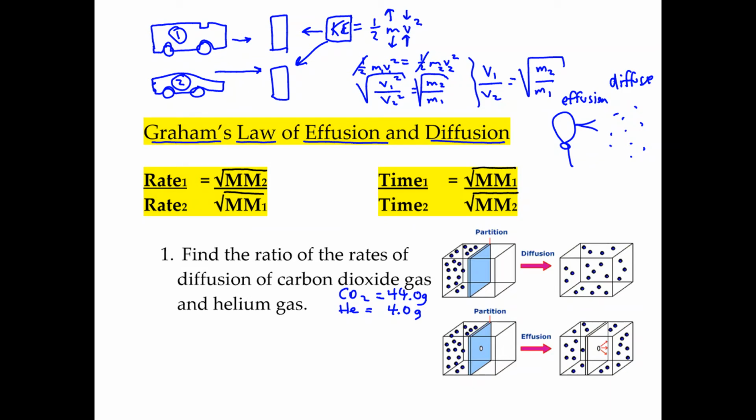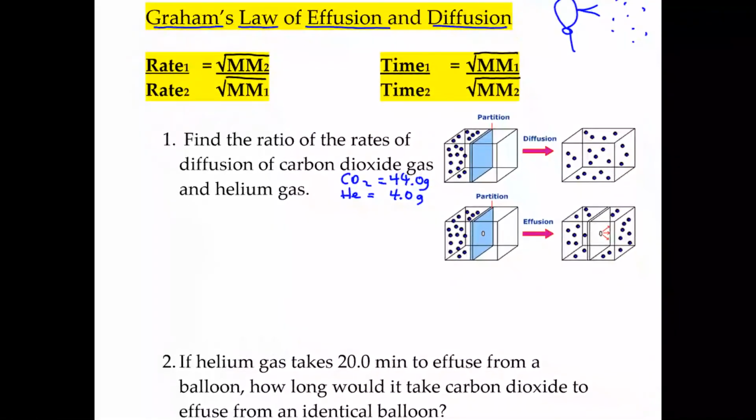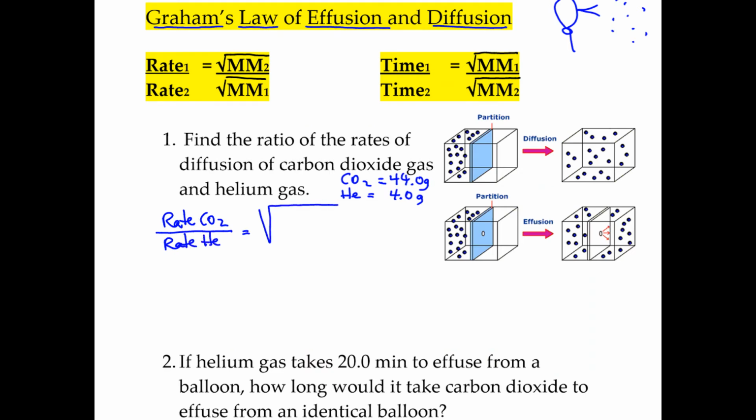So since the question is asking for a rate of carbon dioxide to helium, we're going to do that order. So we're going to say the rate of CO2 divided by the rate of helium equals the square root of their molar masses in opposite order. So here's 4, here's 44,